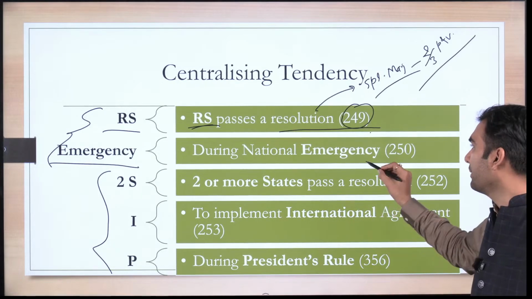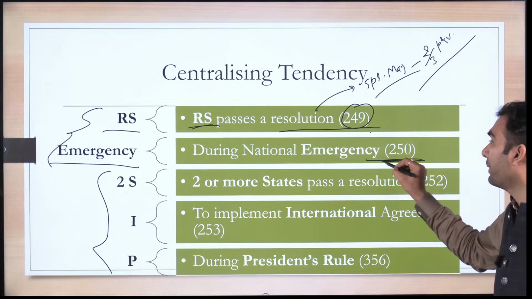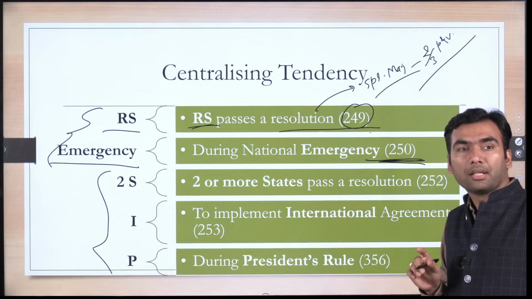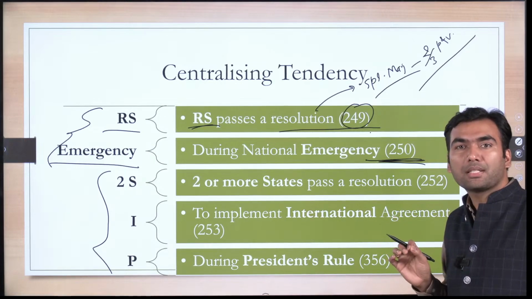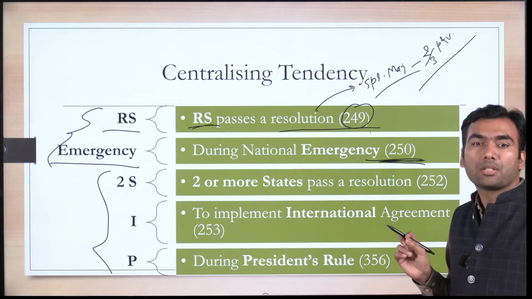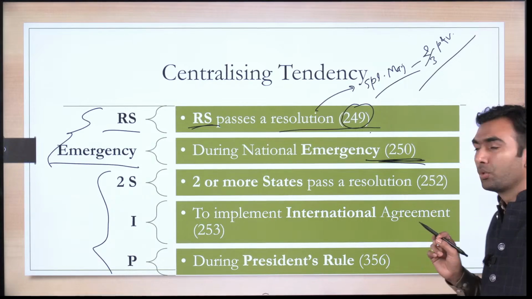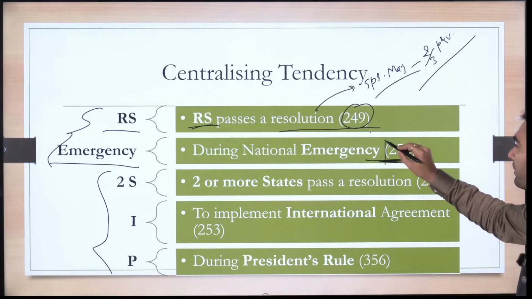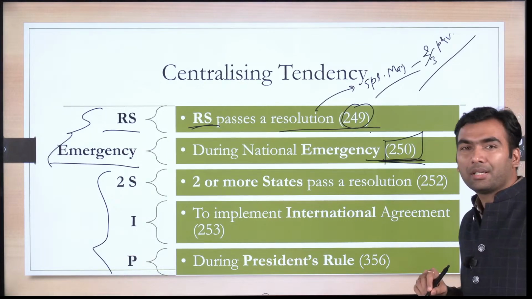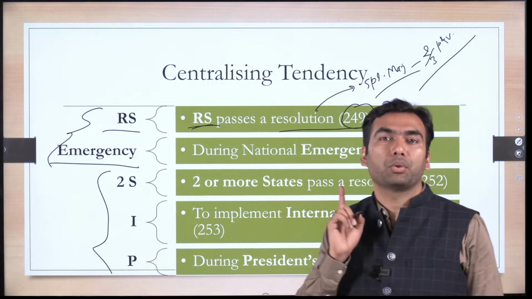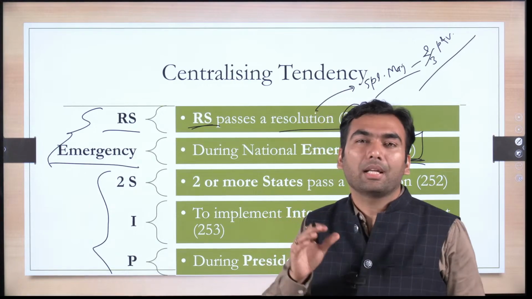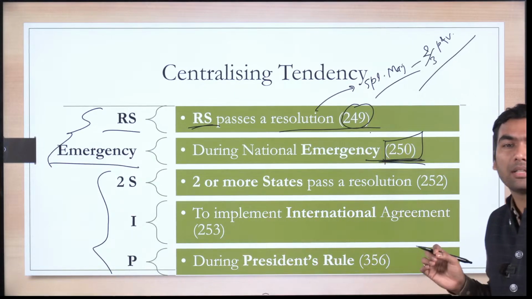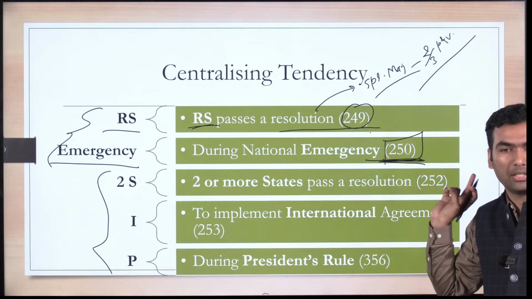Second is during national emergency. Article is 250. There is a dedicated article mentioning that in the time of emergency, Parliament can make laws on state list. So do not mention, this is also again relevant for prelims. Article number is 250, not 352. 352 is telling about other provisions of emergency, not this provision that Parliament can make a law on a state list.